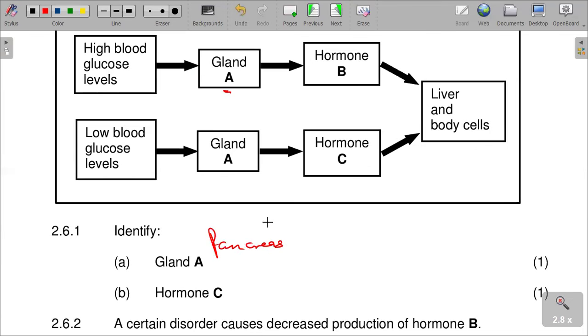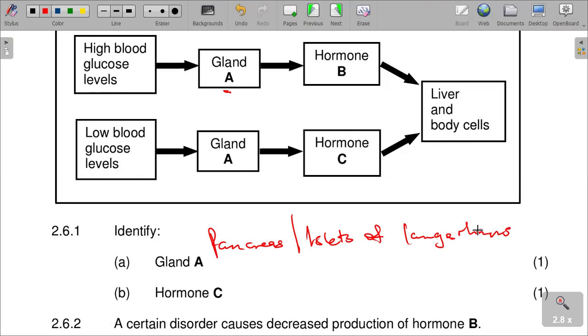It is the pancreas. We can as well maybe say in the pancreas there are specialized cells, which is the what? The islets of Langerhans. You can as well say that.